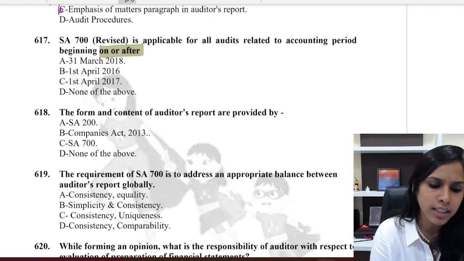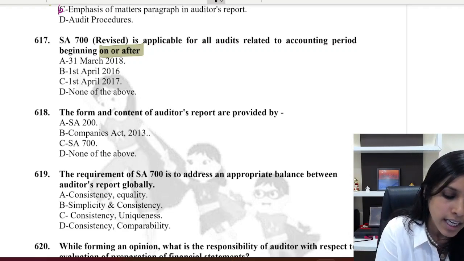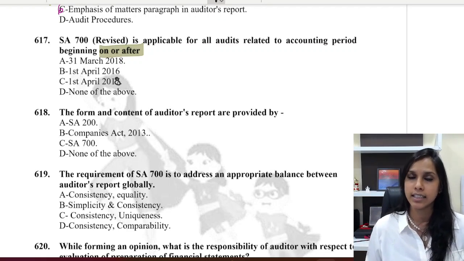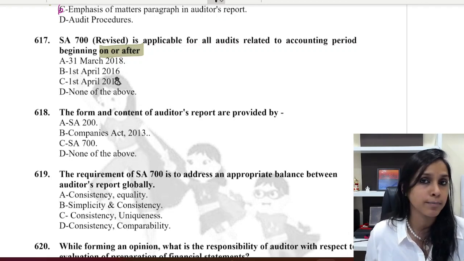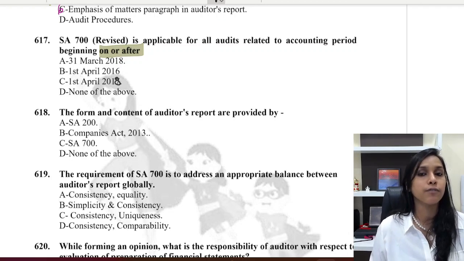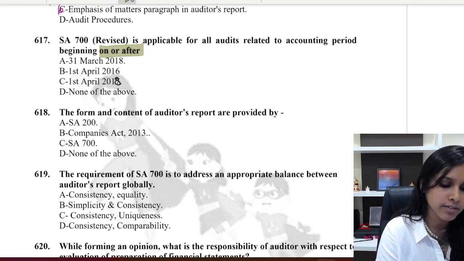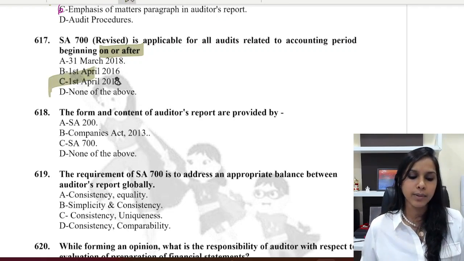Now here there is a small correction in the question. I want you to make this alternative C as 1st of April 2018. So here the correct answer is that SA700 revised has been made applicable on or after 1st of April 2018, so the correct alternative should be alternative C. Come on, let's quickly go ahead further.